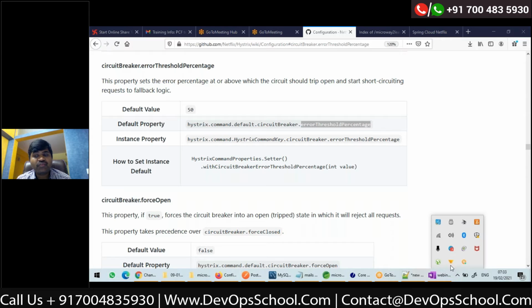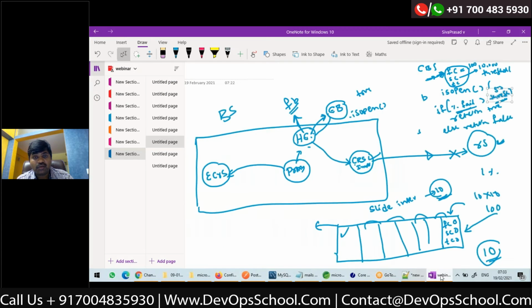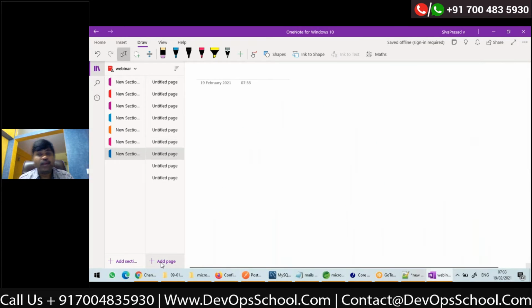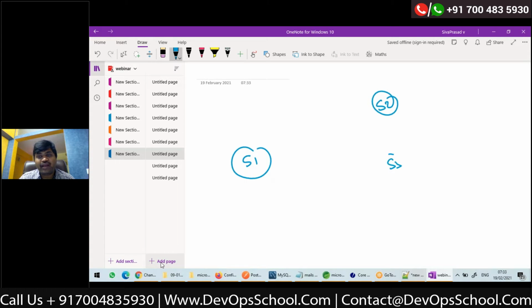So you need to configure that. But this is the default. What do I mean by default? Suppose there are multiple microservices with which my service is communicating. Suppose I have S1, S2, S3, S4. Now S1 has endpoints /A, /B, /C.